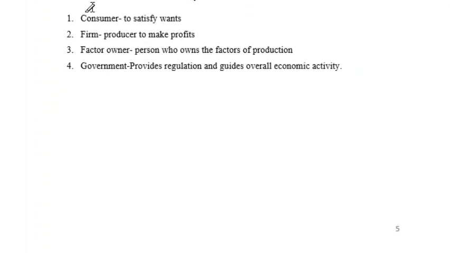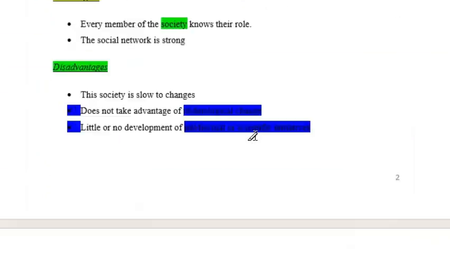So, the decision makers in a mixed economy are the consumer, the firm, the factor owner, and the government. Households own the factors of production. The firm produces to make profits and satisfy wants. Government provides regulations and guides overall economic activity. So they are mainly responsible for that.